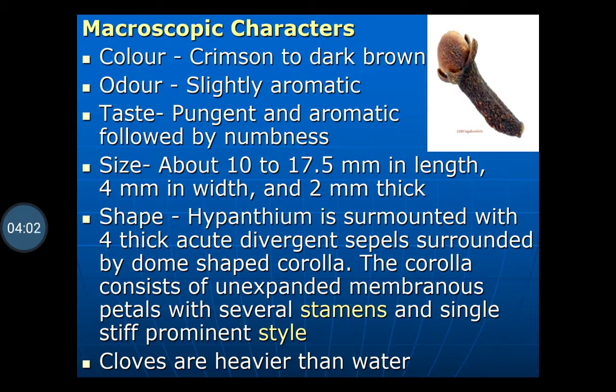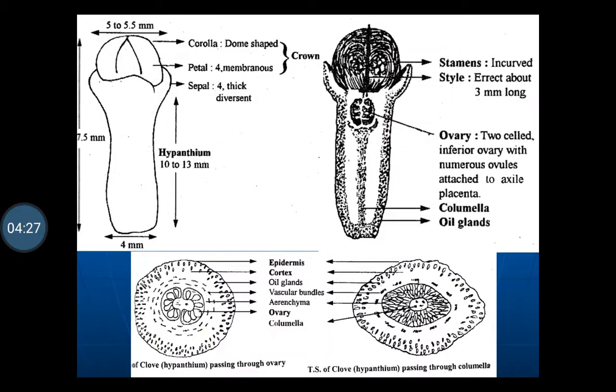Shape: the hypanthium is surmounted by four thick, acute, divergent sepals surrounded by a dome shaped corolla. The corolla consists of unexpanded membranous petals with several stamens, and a single prominent style is present.